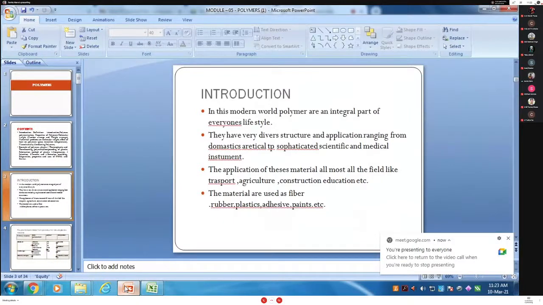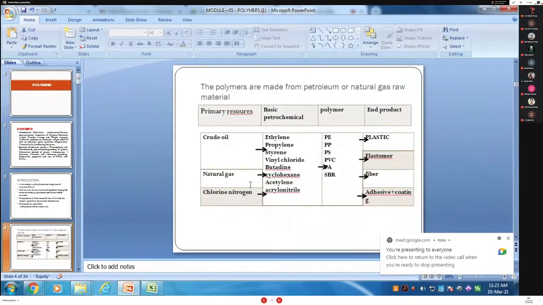Okay, this is the introduction. Then second, polymers are made from petroleum or natural gas, that is the raw material. Polymers are made from petroleum or natural gas as raw material.